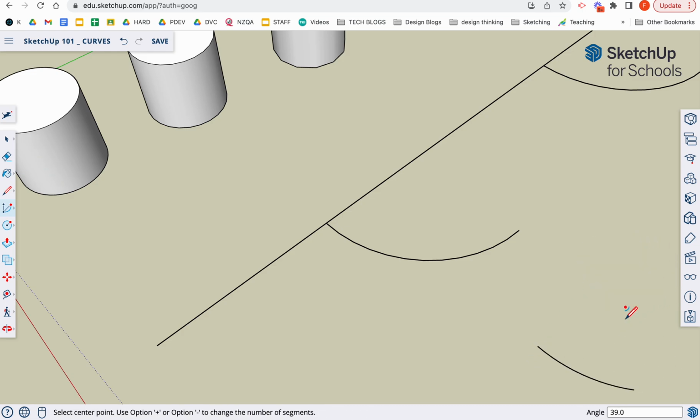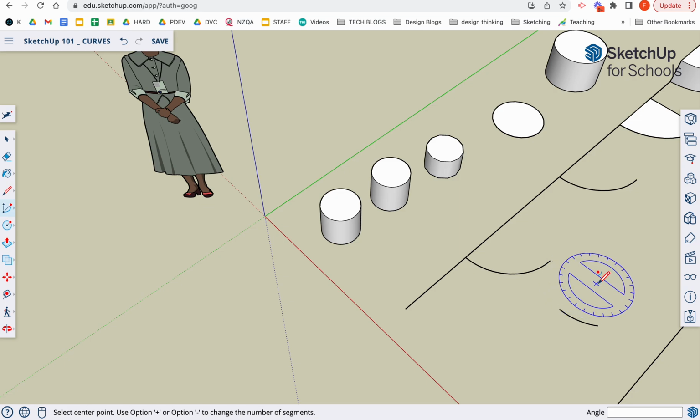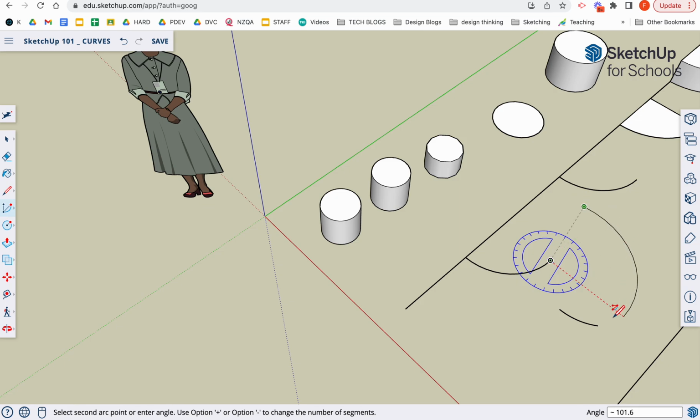There is no attachment to that center at all. You might be using this to put an arc between two straight lines or join up a series of arcs. We could go from here and try to connect up to this point, but you may find a purpose.